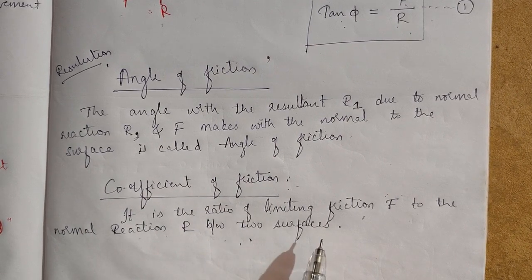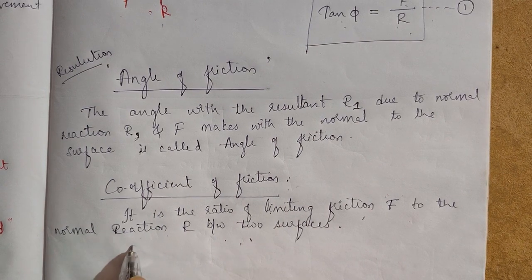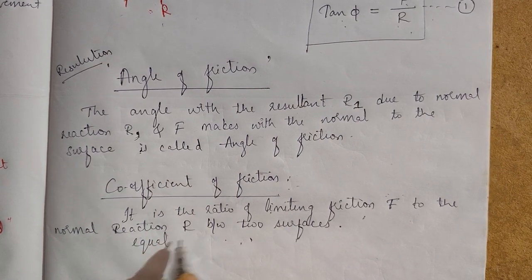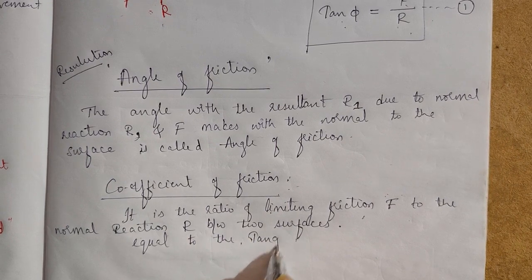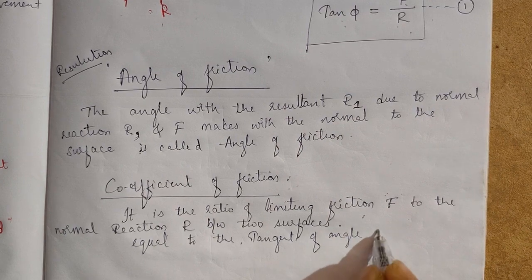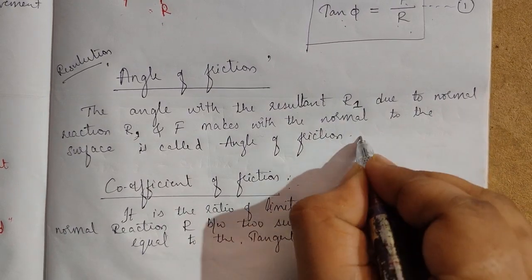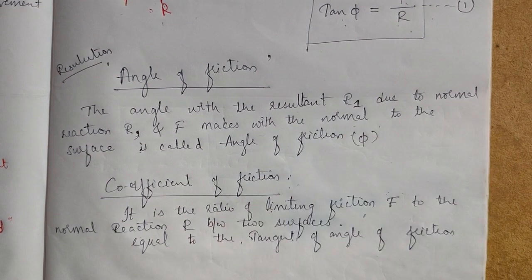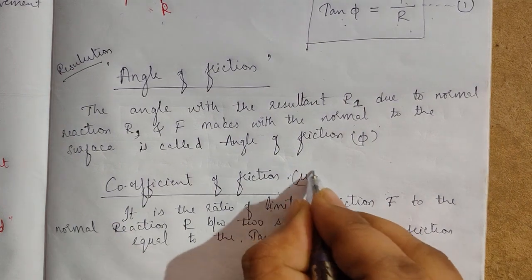This coefficient of friction is also equal to the tangent of the angle of friction. It is denoted by mu.